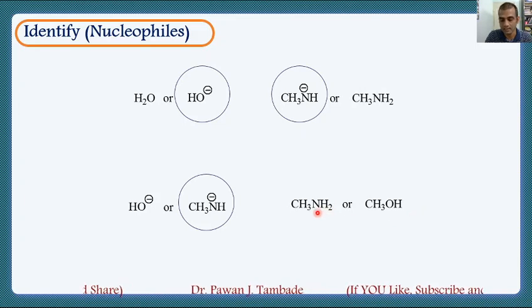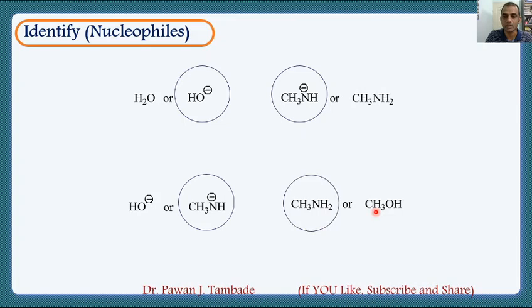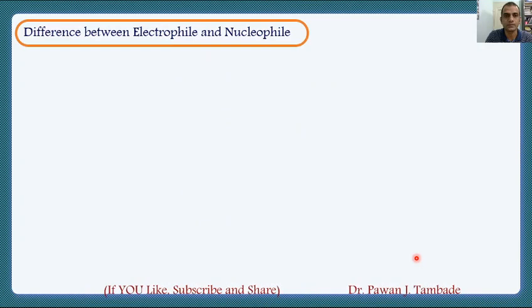So obviously methylamine is more nucleophilic among these two molecules. So I guess from these examples and by the idea of acids and bases, one will be able to identify which is the more electrophilic species and which is the more nucleophilic species.